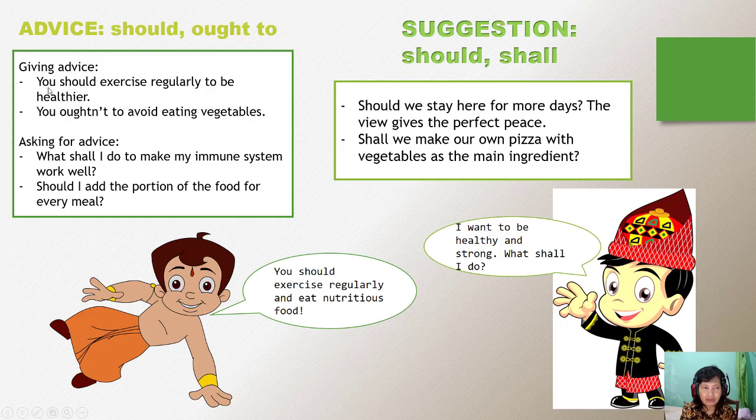Can we change the subject into the first person or the third person? Surely. If you want to advise yourself, you can have I should exercise regularly. If the advice is aimed at the third person, you can have the students should exercise regularly to be healthy. So it's up to you. You want to give advice for the first person, the second person, or the third person. It depends only on the subject. You ought to avoid eating vegetables, so this is in negative.